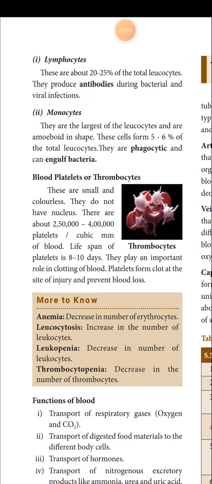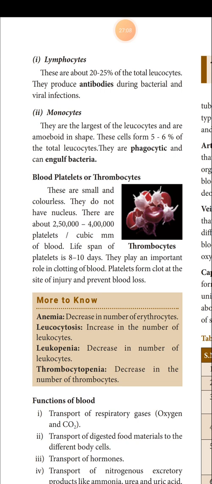Next coming to monocytes, they are the largest of the leukocytes. Sorry, I have given wrong information. The largest leukocyte is the monocyte, and the smallest is the lymphocyte. Monocytes are amoeboid in shape. They form 5 to 6% of the total leukocytes, and they are phagocytic and engulf bacteria. So monocytes are also involved in killing pathogens. How? At the site of infection, there should be bacteria, isn't it? There the monocyte is converted into a macrophage.